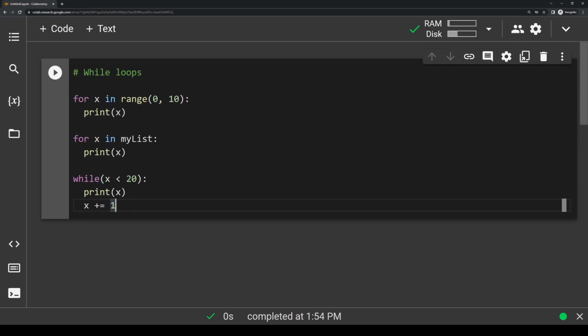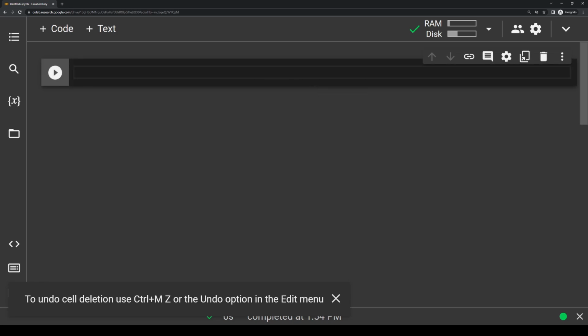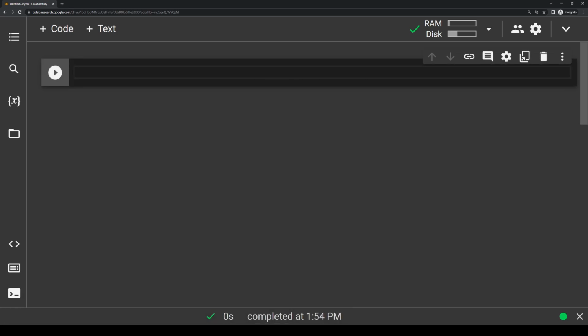So now that you should have a solid understanding of for loops and while loops, I want to go over two practice problems to solidify your understanding just a little bit more. I'm going to go ahead and delete all this here and make a fresh code block so we can start with this first practice problem here.